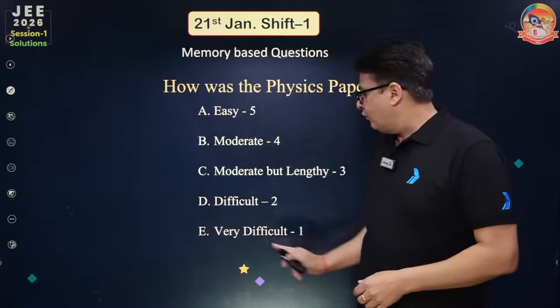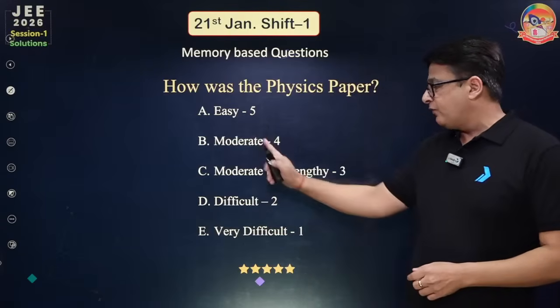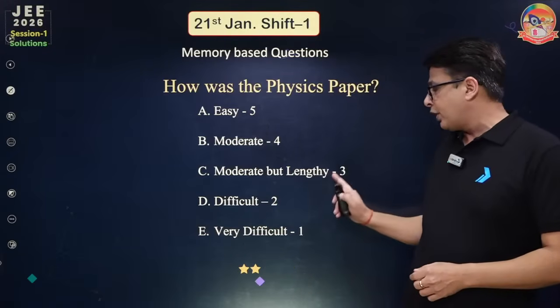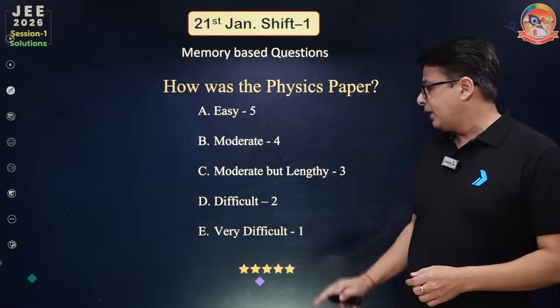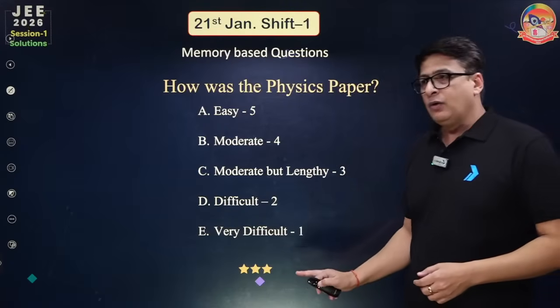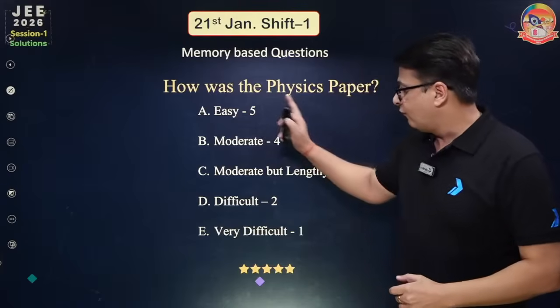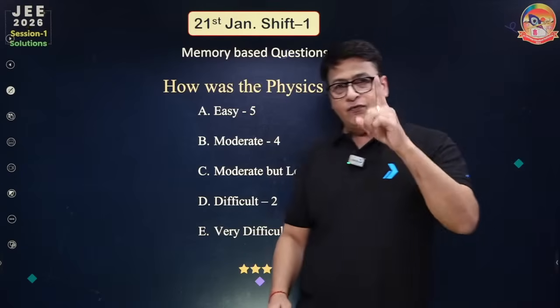So easy to very difficult. If it is easy, write 5. If it is moderate, write 4. If it is moderate to lengthy, 3. If it is difficult to very difficult, 1. So post your answer from 5 to 1 specifically for physics.